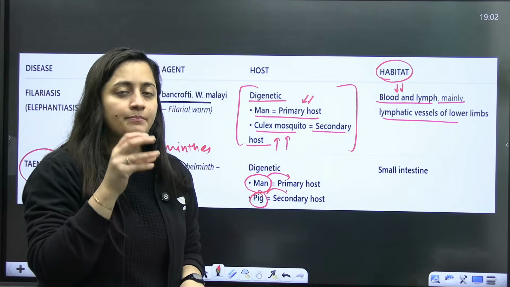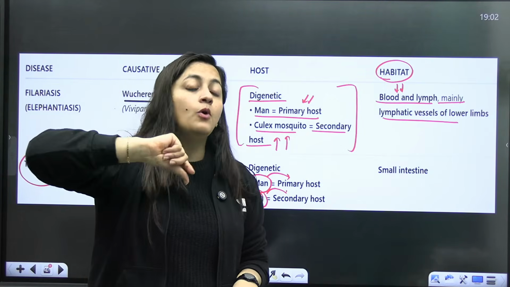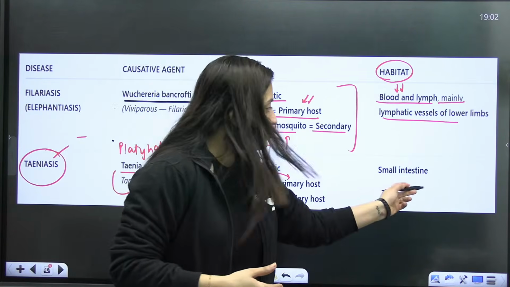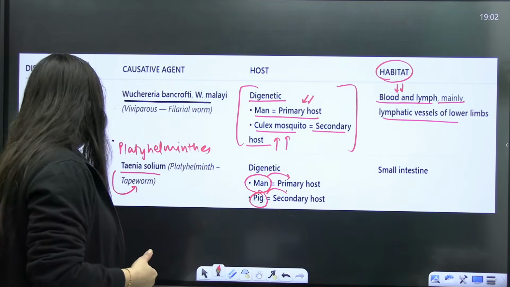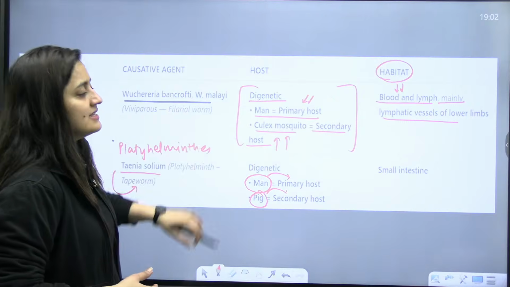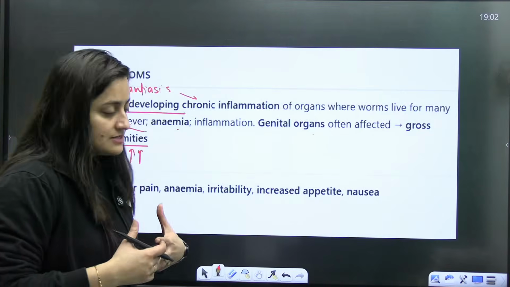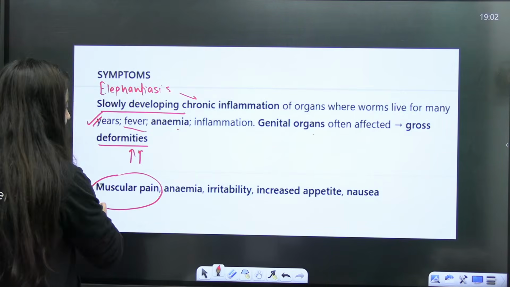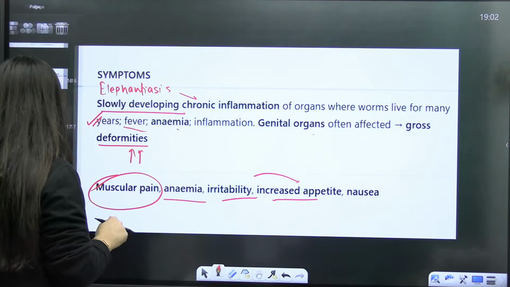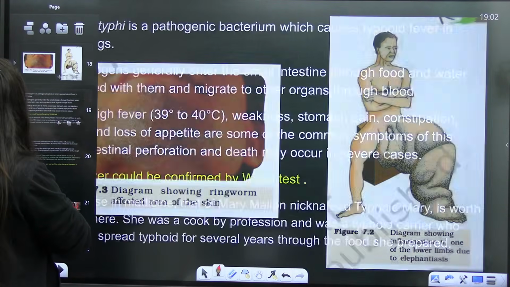So those who eat pork, and if in that pork there is a cyst, and if that pork is not well cooked, then the person can get this particular disease. The pathogen will be in the small intestine. Right, the pathogen will be in the small intestine, guys. And here again, basically it will be there in the muscles as well, right? So muscular pain, anemia, irritability, increased appetite and nausea will be there. These are the symptoms. So this is something that you have to remember. Then we'll talk about the fungal disease as well.